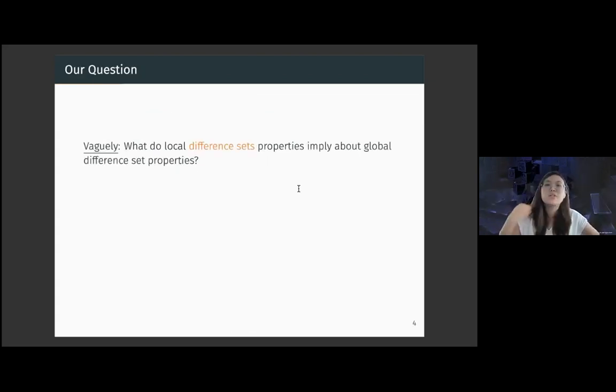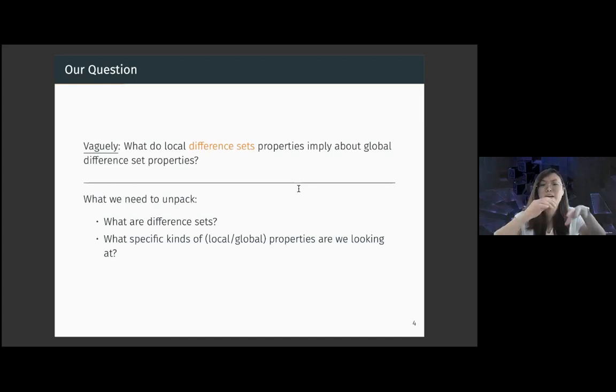So vaguely, the question that we want to study is what the local different set properties imply about global different set properties, in the spirit of the paradigm that I mentioned earlier. I need to unpack this statement a little bit more; precisely, I will introduce what different sets means and also what specific kinds of local-global properties we're looking at. But before I go into that, I want to segue into talking about where this problem came from.